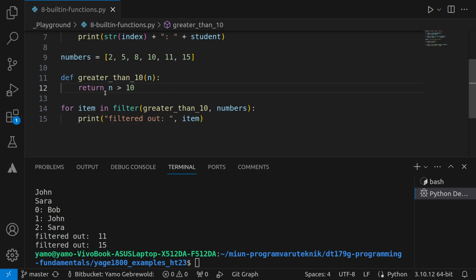So what it means is that if the given number, which will be 2 in this case, is greater than 10, then it should stay. It should be part of this new list that will be returned. Else it should not be part of it. So this is less than 10, so it does not fulfill it. This is less than 10, this is less than 10, this is 10, so this will not fulfill this criterion because the criterion is that it should be greater than 10, right? So that's why we see only 11 and 15.